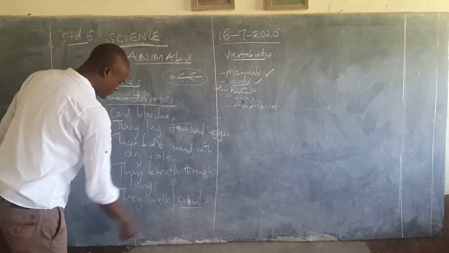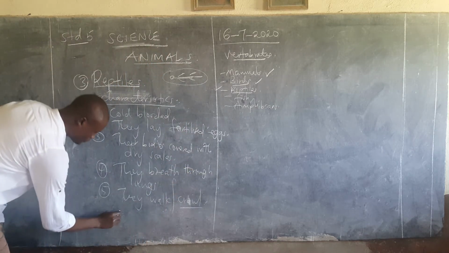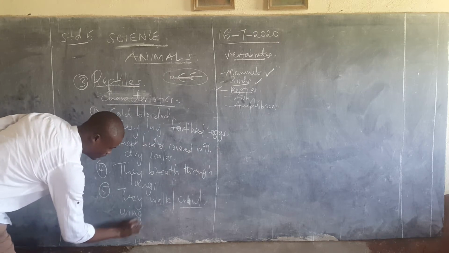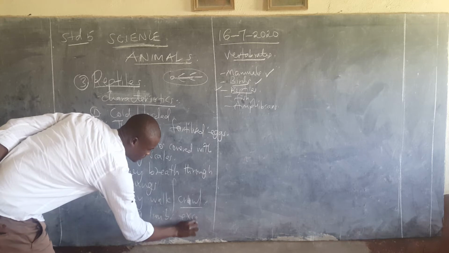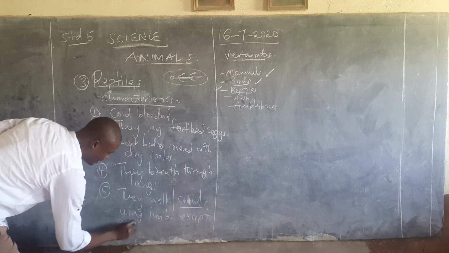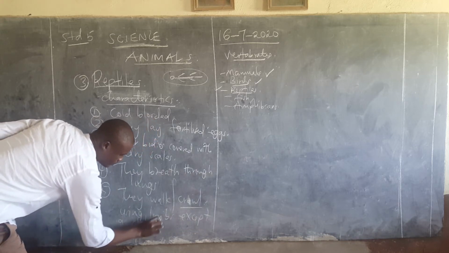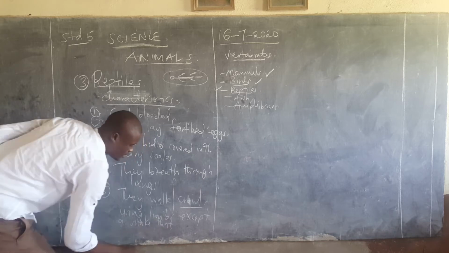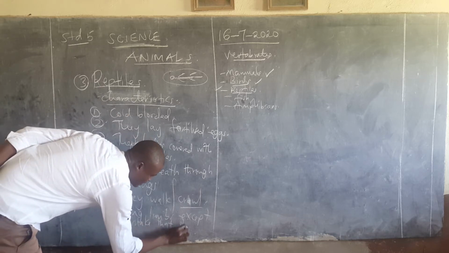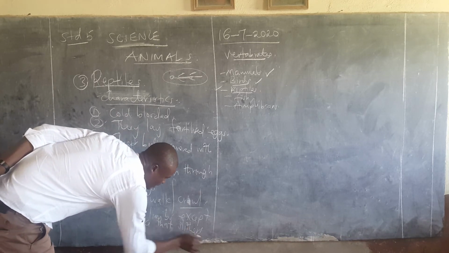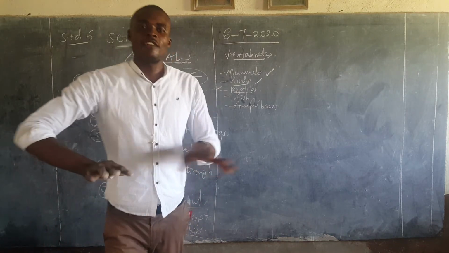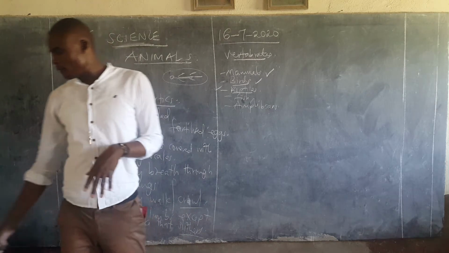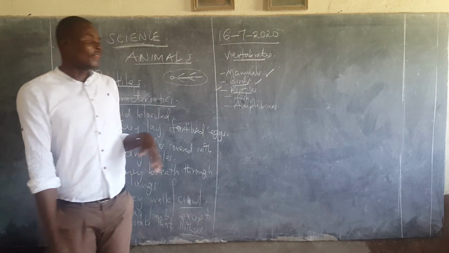These ones crawl or walk using limbs, except a snake. A snake slithers, and slithering entails pulling yourself on the ground. So that's all about this.